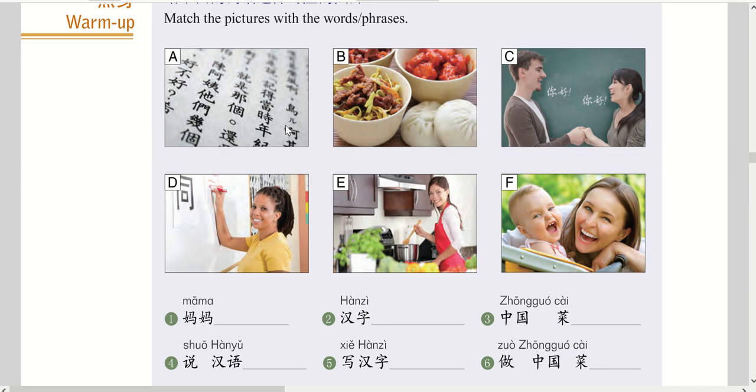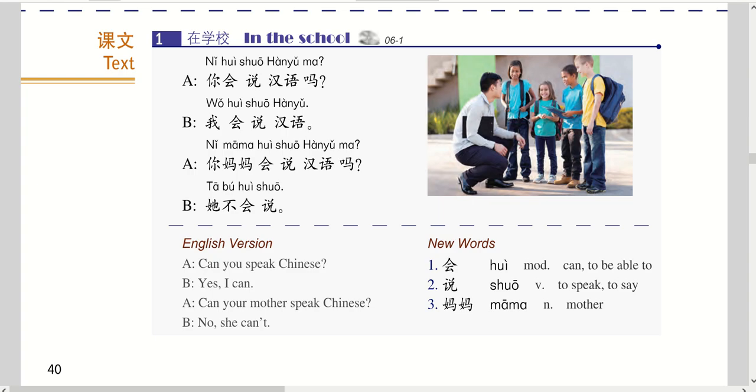This chapter teaches us how to ask about abilities. So let's start from text 1. Zai xuexiao, in the school.